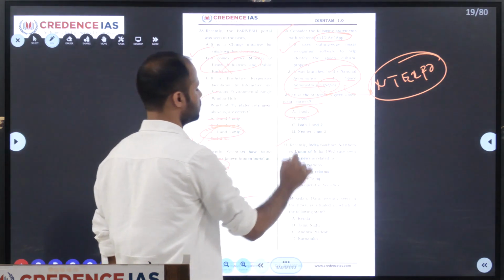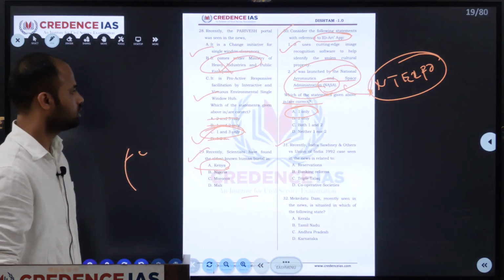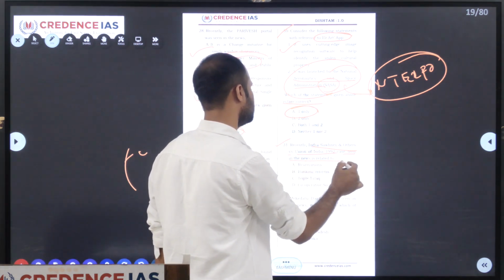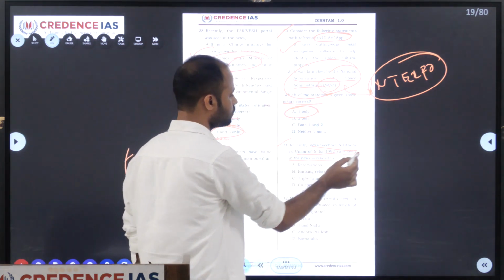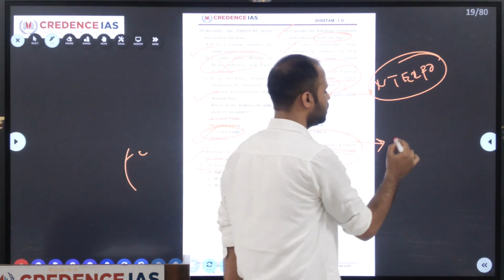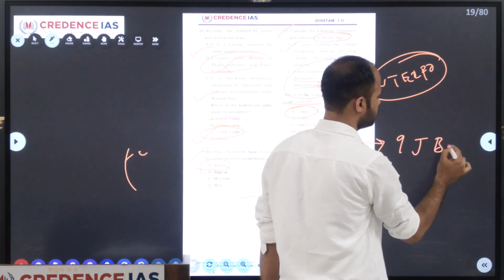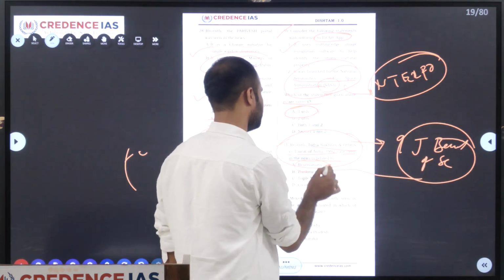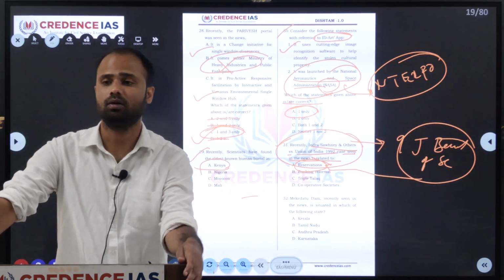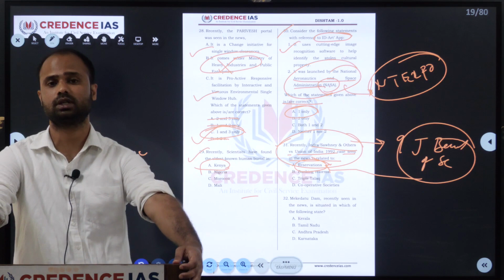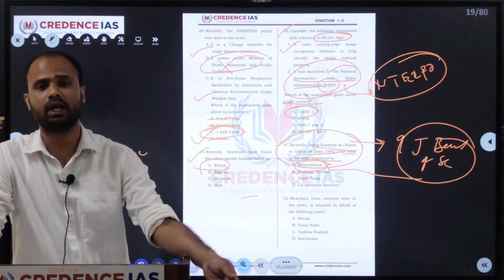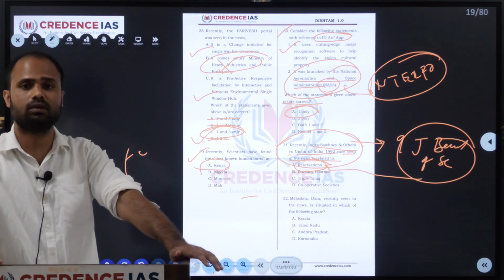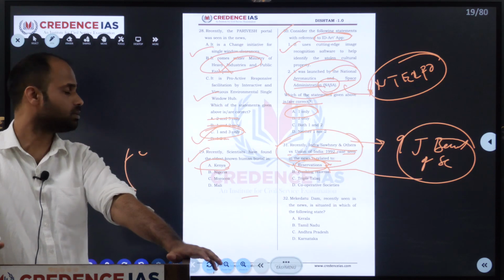So next, we move on to the 31st question. Recently, the Indra Sawhney and others versus Union of India, 1992 case has been seen in the news related to what? This case was decided by the 9-judge bench of the Supreme Court. It was about reservation. It upheld the 27% reservation given to the OBCs. At the same time, it limited the maximum reservation to 50%.